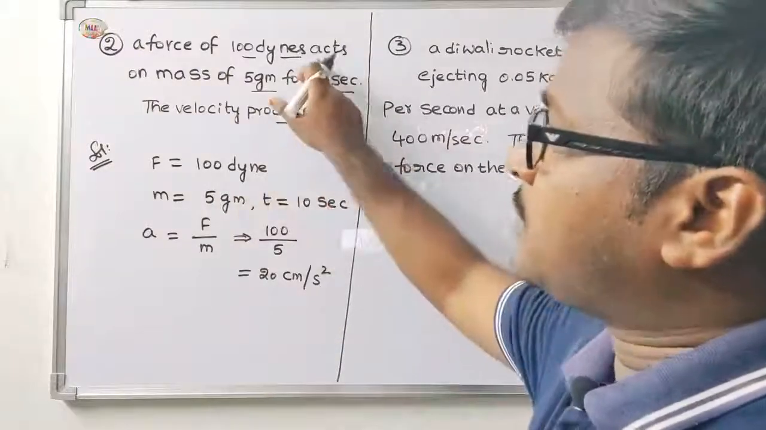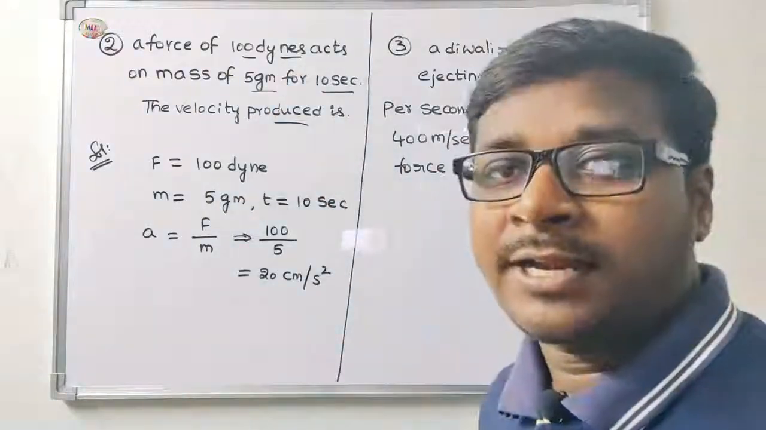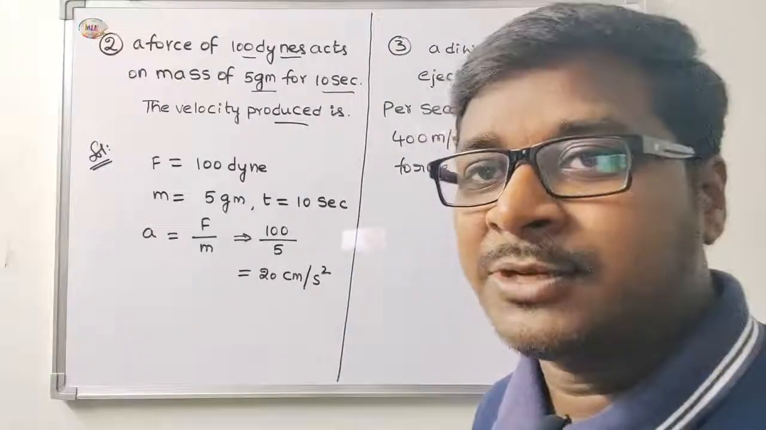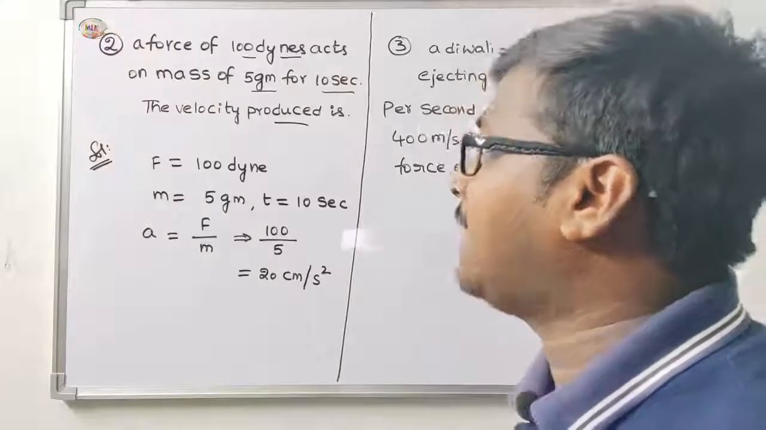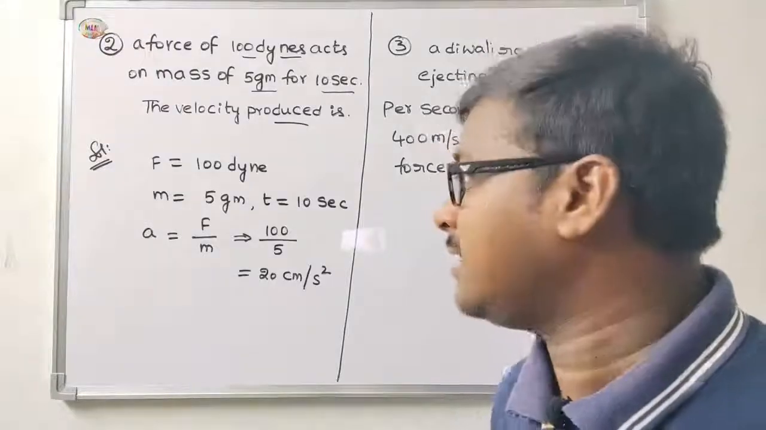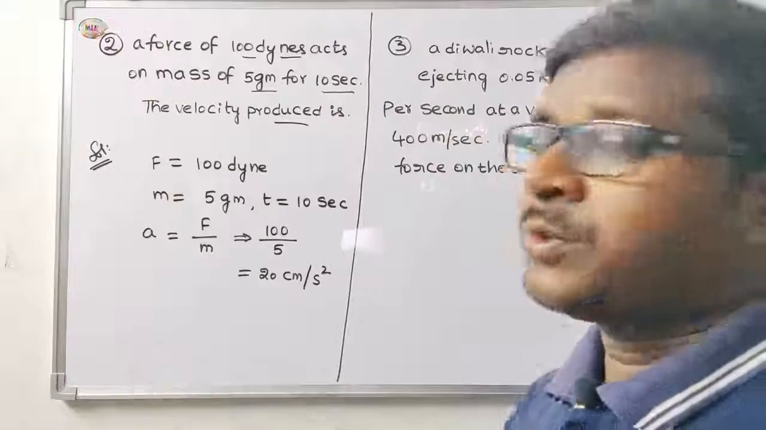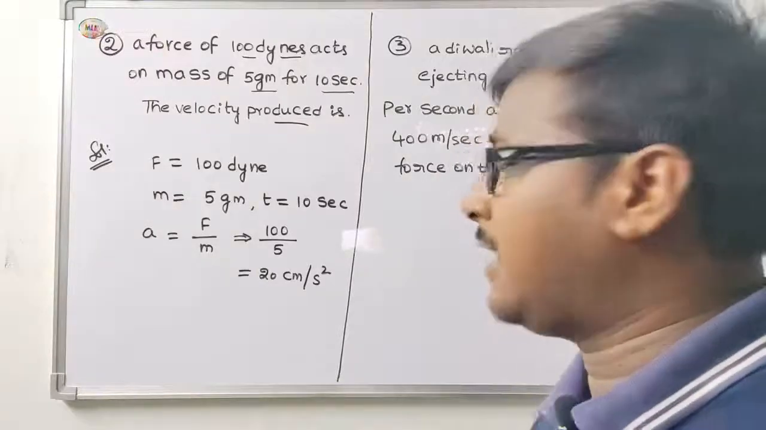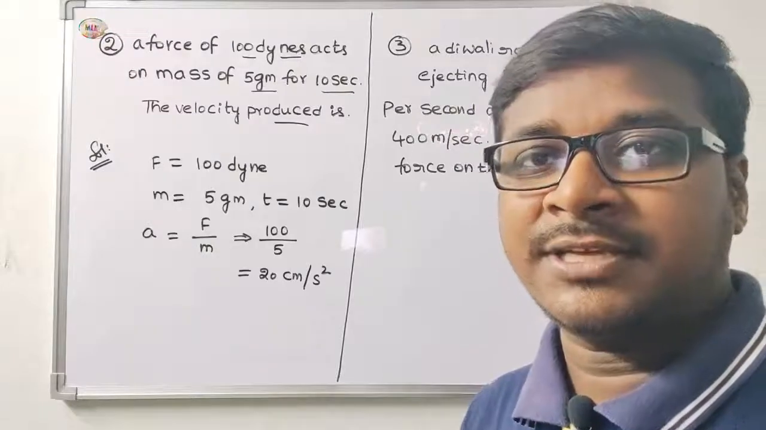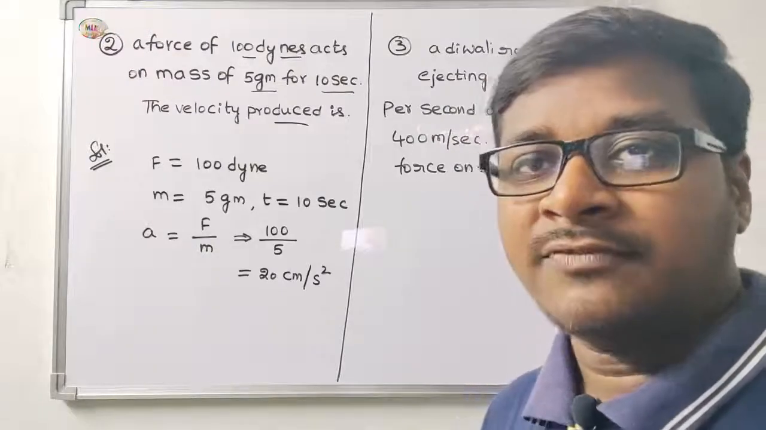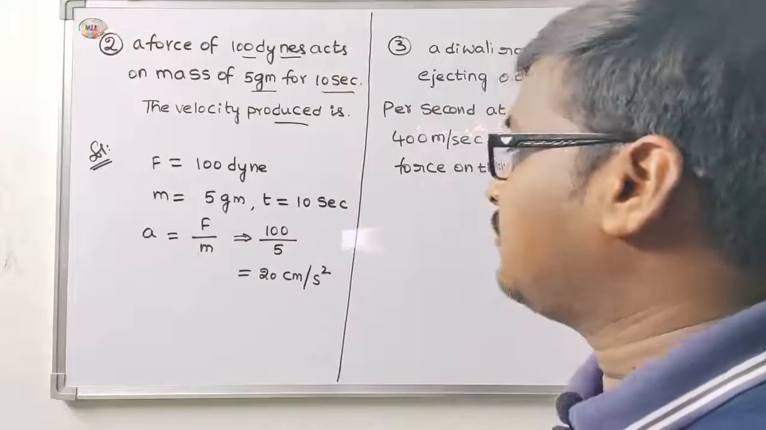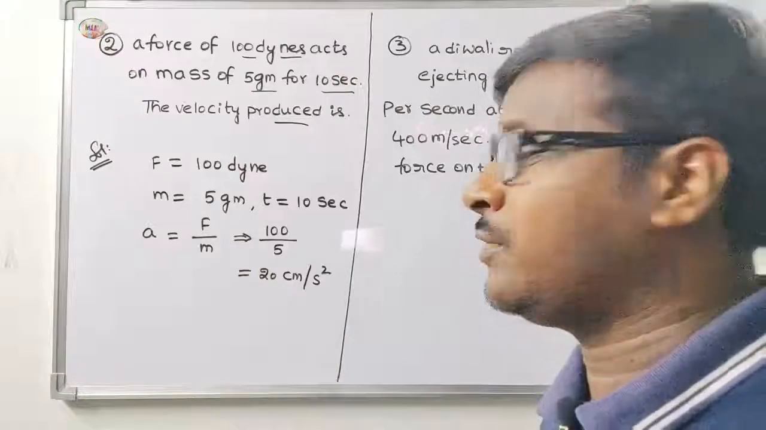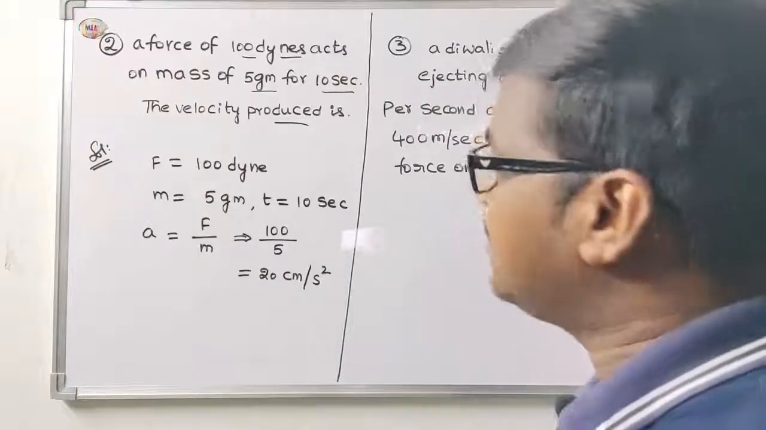In the above problem, first write the given data. F is equal to 100 dynes acts on a mass of 5 gram, mass is equal to 5 gram, for 10 seconds, time is equal to 10 seconds. By using Newton's second law, F is equal to ma, F is there and m value is there, then easily find out the acceleration. a is equal to F by m, force by mass. Force is 100 dynes by 5 grams, that is 20 centimeter per second square.